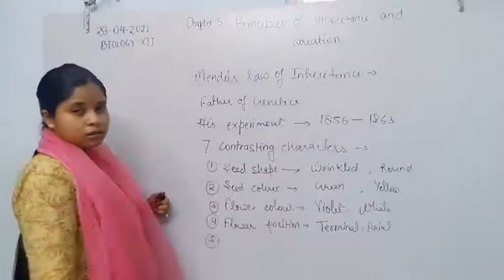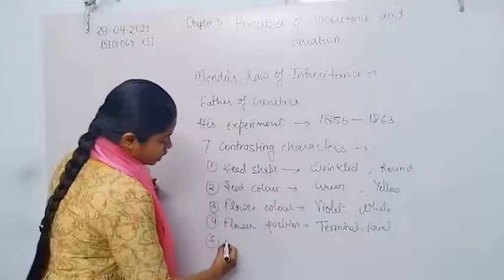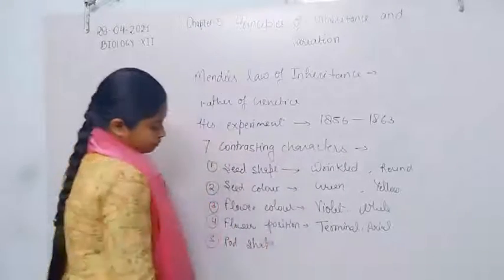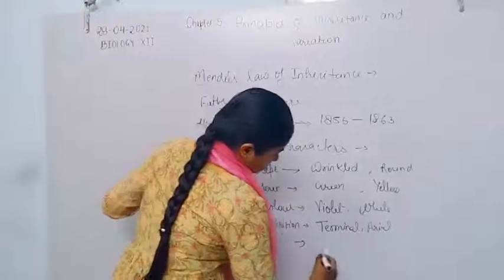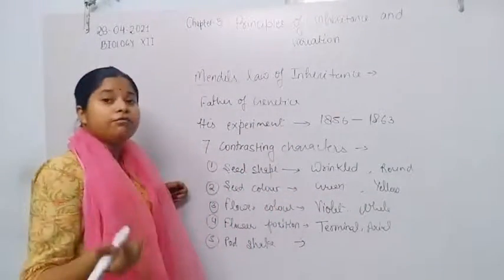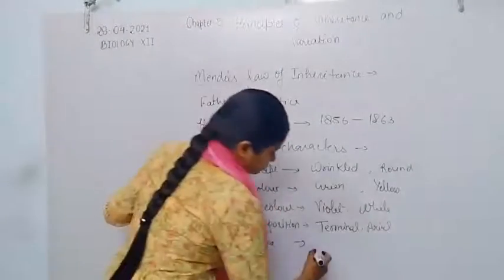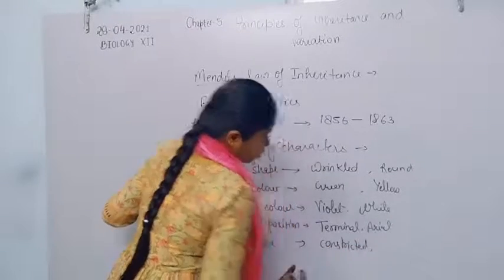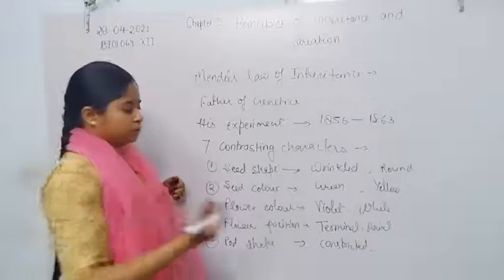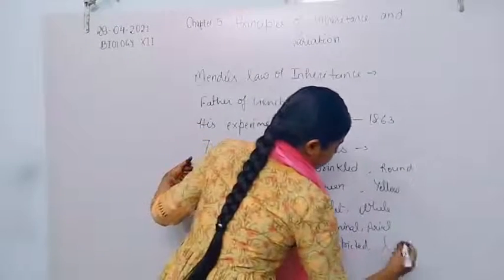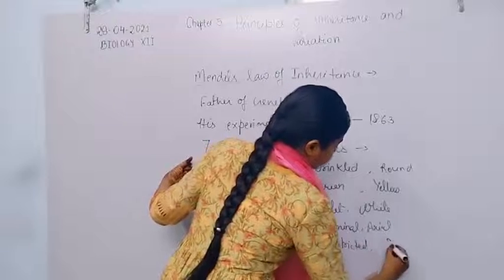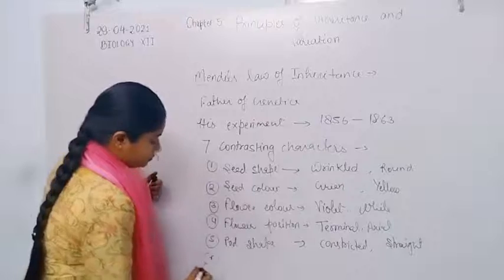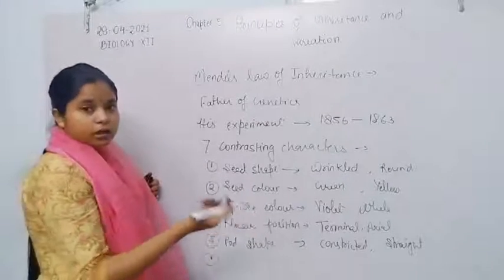Fifth character is pod shape, constricted or inflated, constricted or flat, or also straight or inflated.